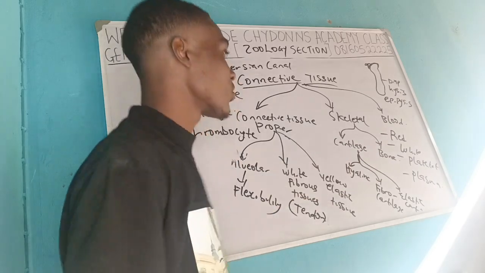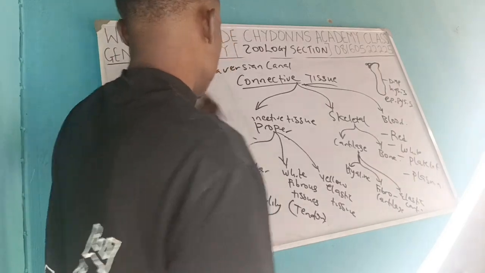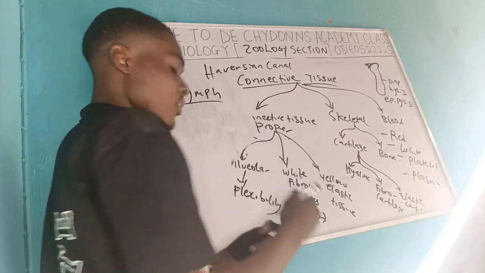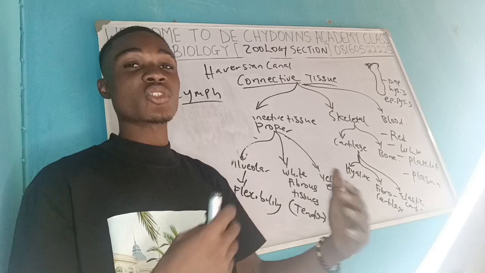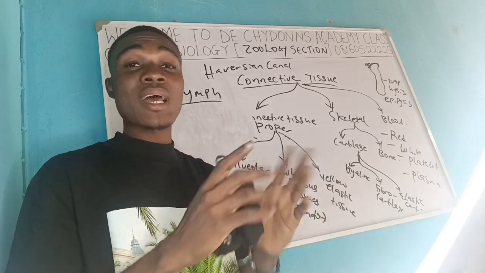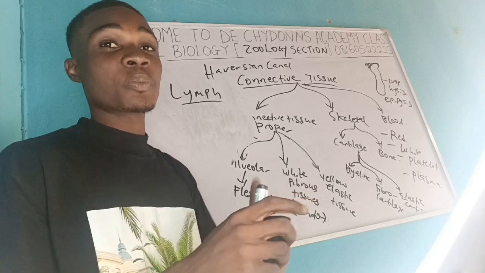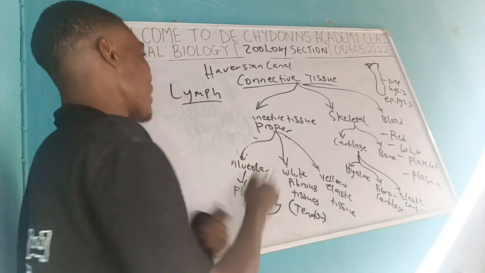All right. So now let's discuss the lymph. Remember, at the capillaries where the exchange of nutrients occurs, there will be some blood that could spill out from the capillaries. They are the lymph. The blood that spills out from the capillaries is the lymph, and the lymph is just the plasma.